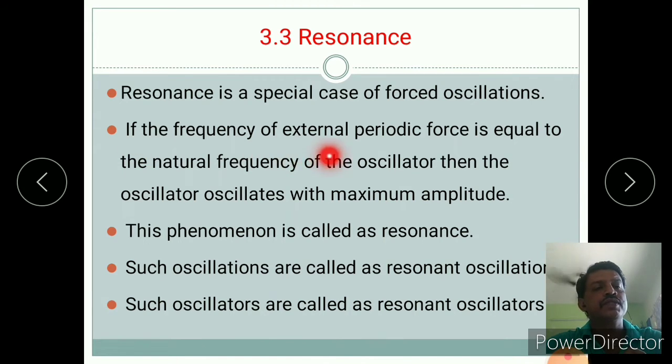If the frequency of the external periodic force is equal to the natural frequency of the oscillator, then the oscillator oscillates with maximum amplitude. Why? Because we apply the external force every time. This phenomenon is called resonance. Such oscillations are called resonant oscillations, and the oscillator is called a resonant oscillator.